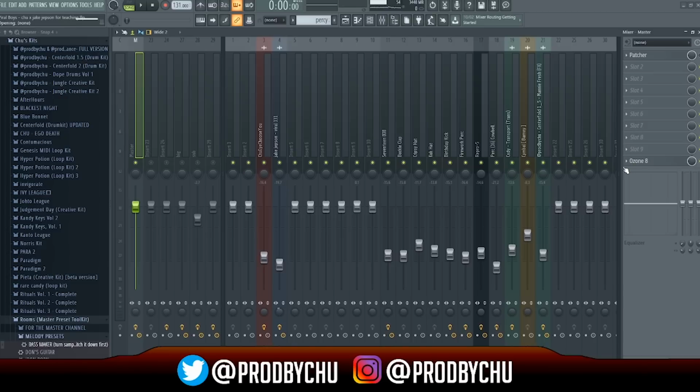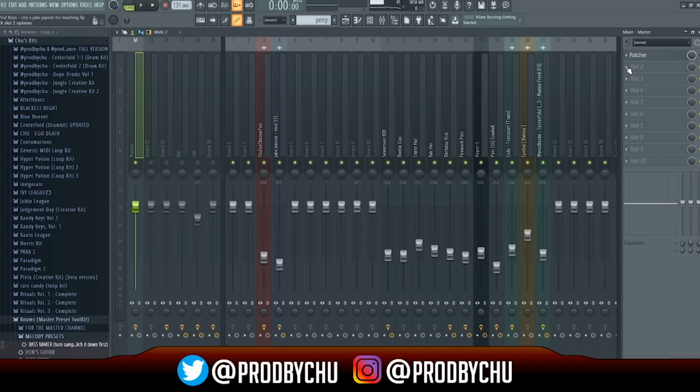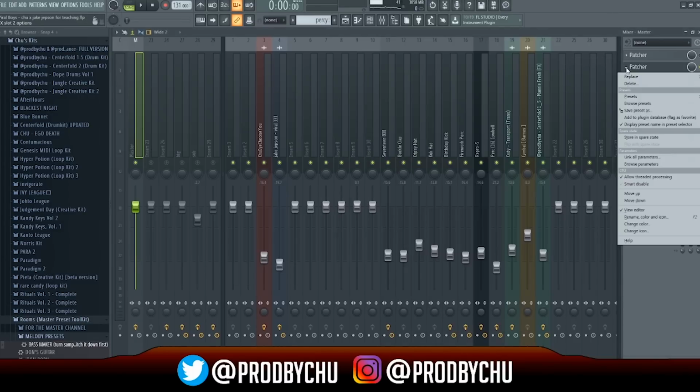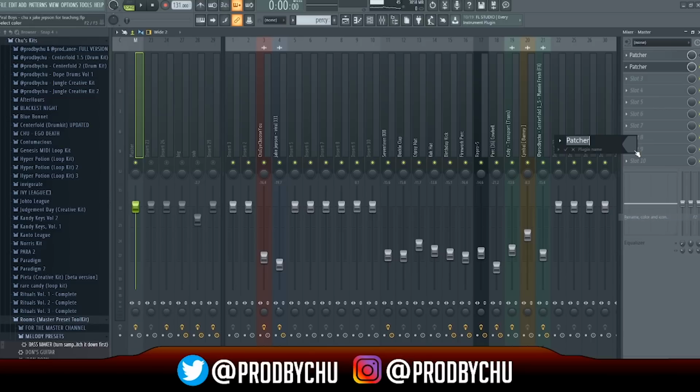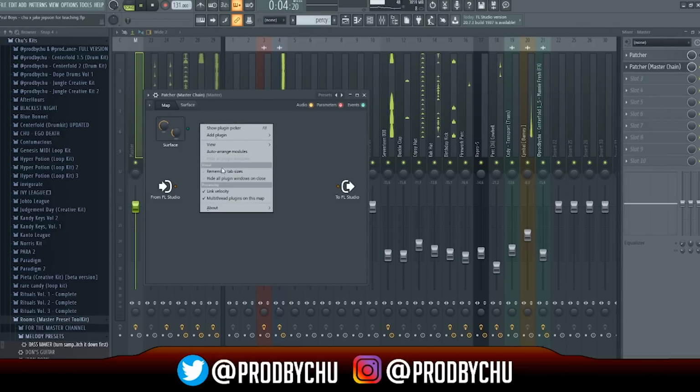Patcher allows me to combine a bunch of VSTs into one slot so that they can all act as one preset. I won't take any time to actually explain Patcher in this video because that would take way too long and would ultimately defeat the purpose of doing a short video. But if you would like a tutorial on it, comment and let me know. You can also make this master chain by just slotting each effect one after the next on the mixer track, the way you normally would for any other effects on the mixer, but I kinda just like to do it this way. It's cool and it saves some mixer slots.